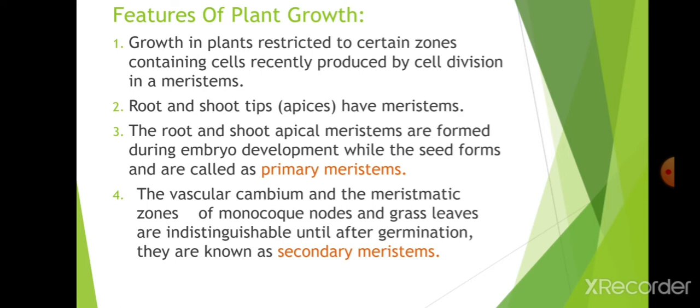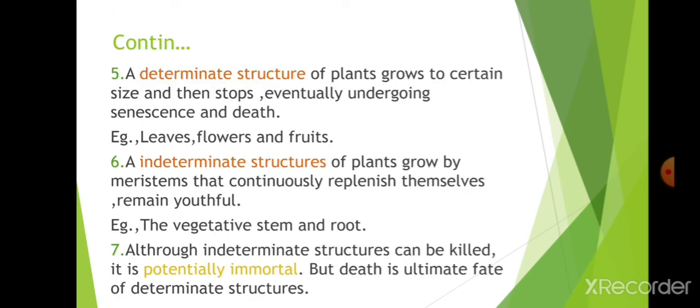They cannot be distinguishable until after germination. Only after germination can you distinguish them into shoot and vascular cambium and meristematic zones. Until the seed stage, they are known as secondary meristems. Secondary meristems are a characteristic of monocot nodes and leaves. Primary meristems can be seen mainly in dicots. A determinate structure of a plant grows to a certain size, then stops, and eventually undergoes senescence and death.